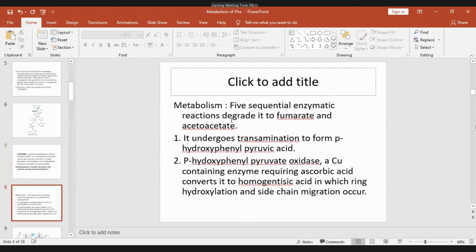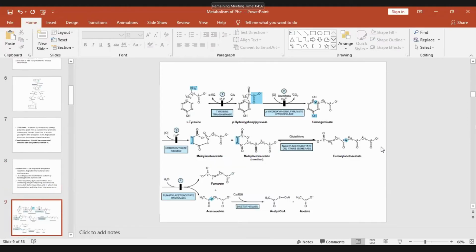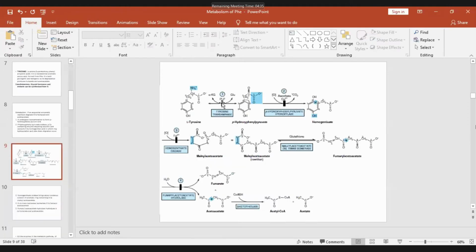So its metabolism requires 5 sequential enzymatic reactions that degrade it to fumarate and acetoacetate. The first step is catalyzed by tyrosine transaminase to form para-hydroxyphenyl pyruvic acid. The amino group is taken away by alpha-ketoglutarate, and we have got para-hydroxyphenyl pyruvic acid.